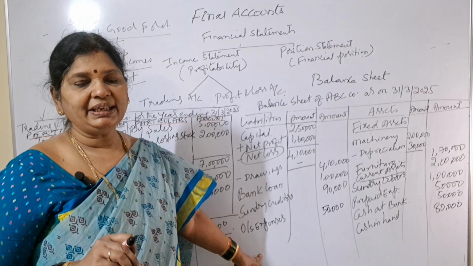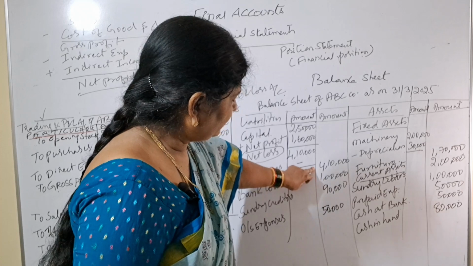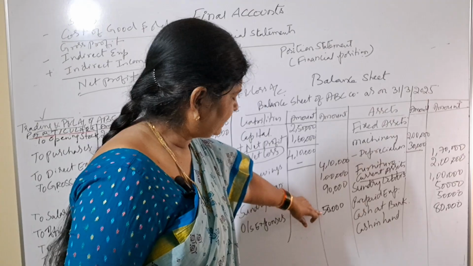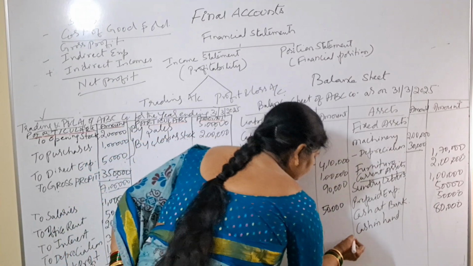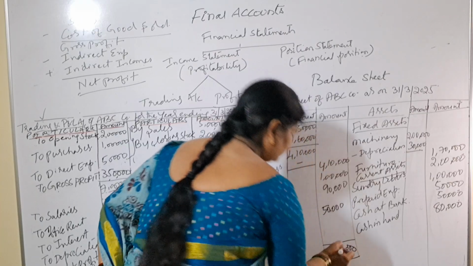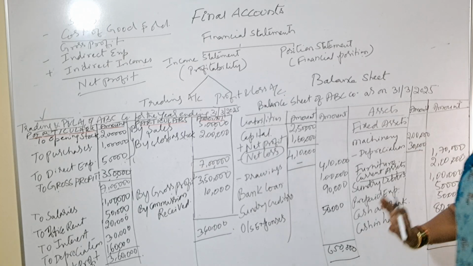Means if our balance sheet is tallying, we should get both the sides the same amounts. Now we will check: 4 lakhs 10,000, 5 lakhs plus 1 lakh, 5 lakh 10,000 plus 90, 6 lakhs plus 50,000, 6 lakhs 50,000. So I am writing here 6 lakhs 50,000. Next, come to the asset side. 1 lakh 70 plus 2 lakhs, 3 lakh 70, 4 lakh 70, 5 lakh 70 plus 80,000, 6 lakh 50,000. So this is our balance sheet.